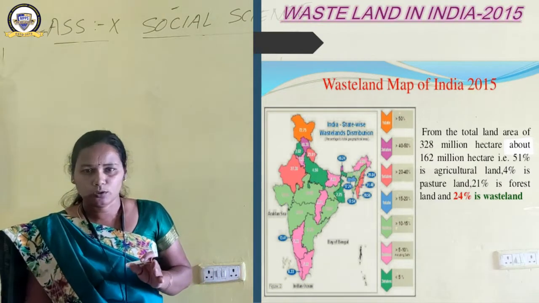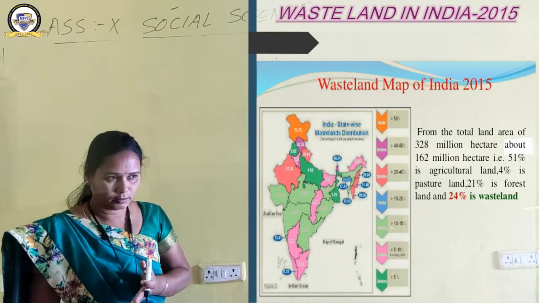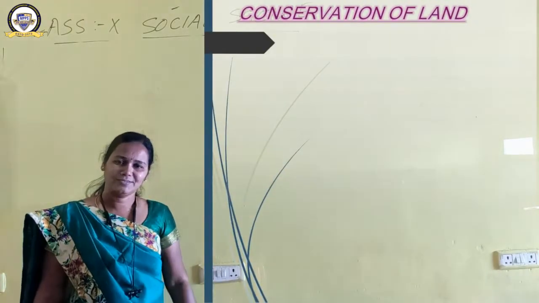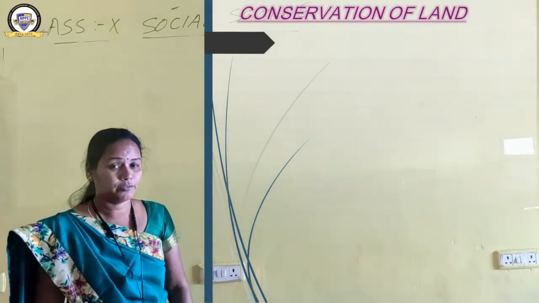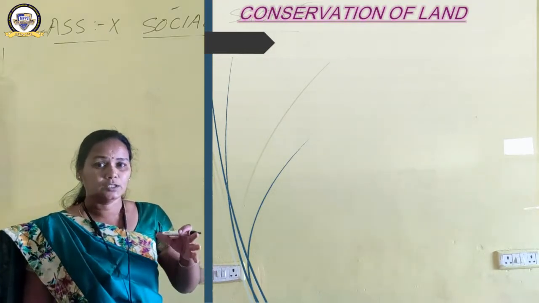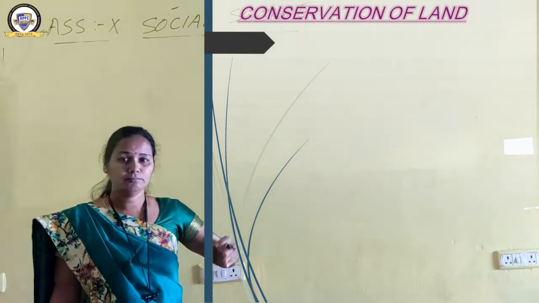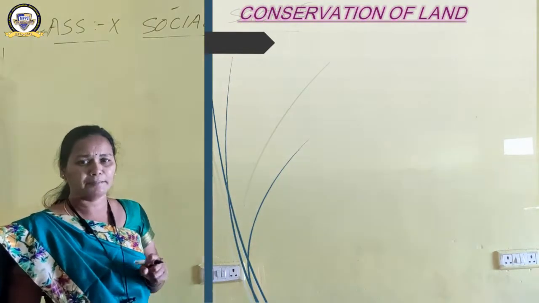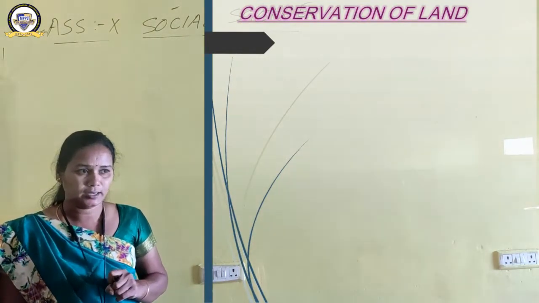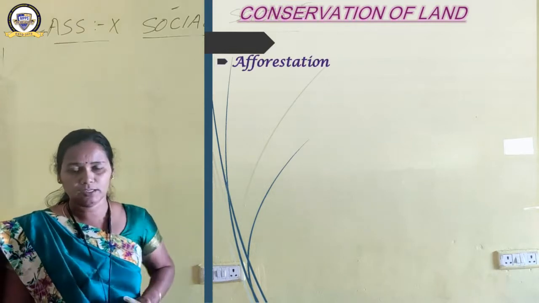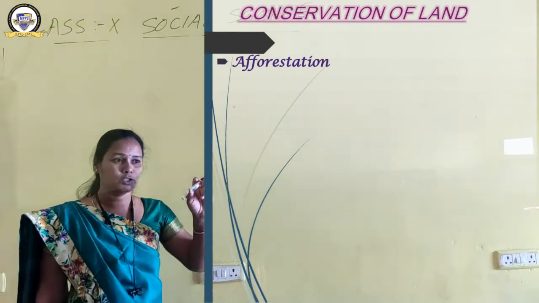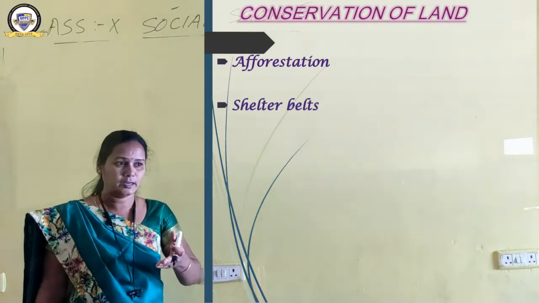Okay, so moving ahead to the next topic. Conservation of land. What do you mean by conservation of land? It is the protection of land from being eroded or degraded. Some methods can be adopted to conserve the land. We are here with the methods. Number one, afforestation. Number two, shelter belts. I'll explain about them.